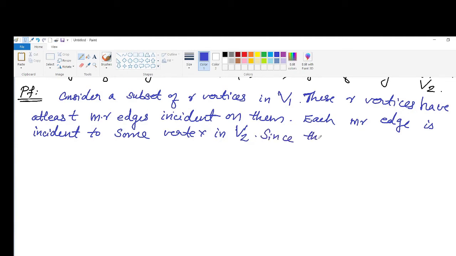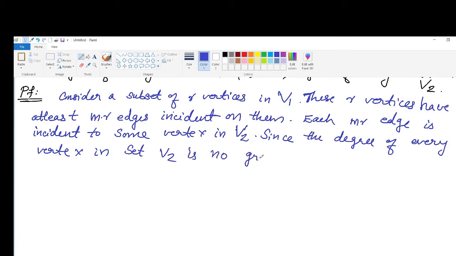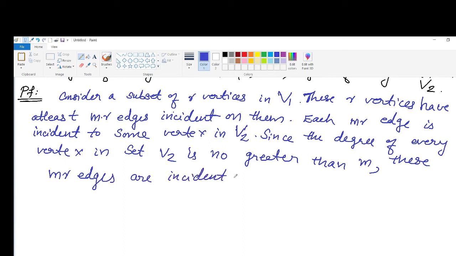Since the degree of every vertex in set V2 is no greater than M, these MR edges are incident on at least MR divided by M, that is equal to R vertices in V2.